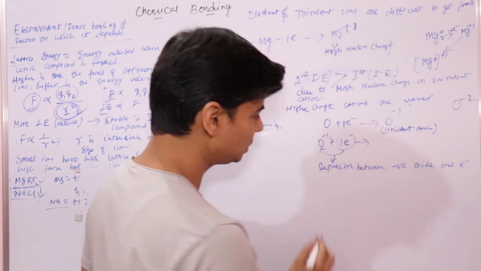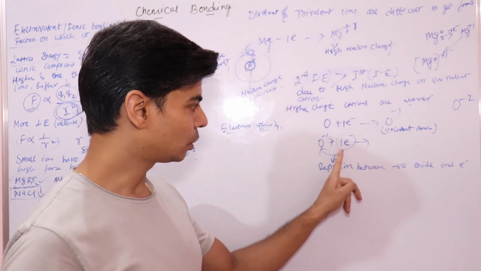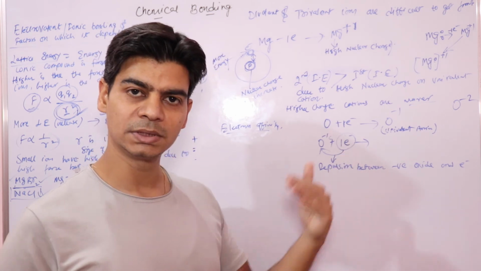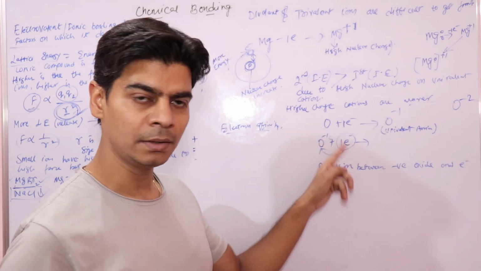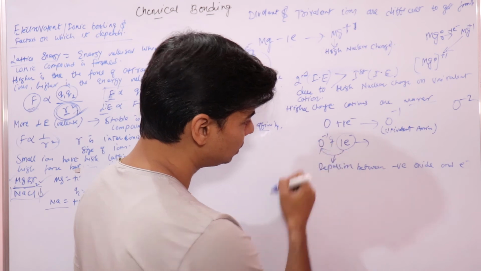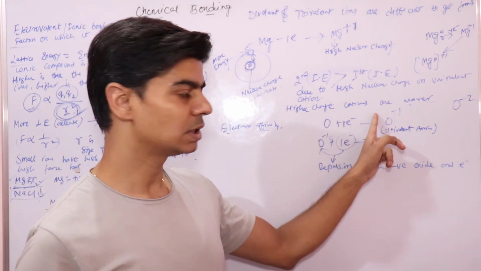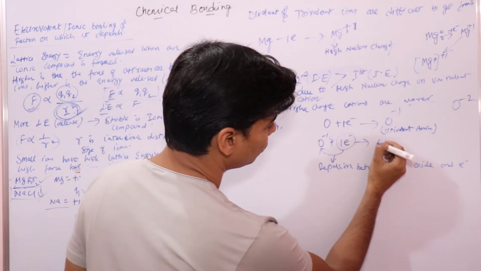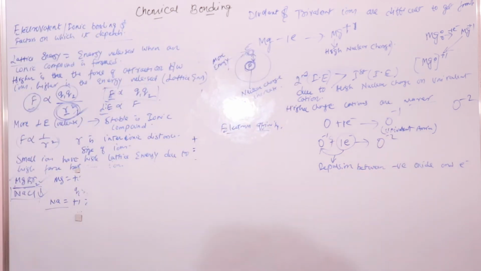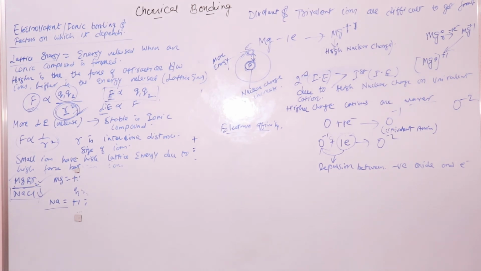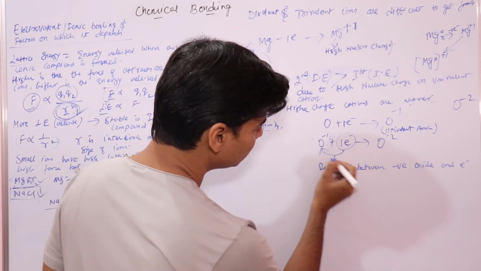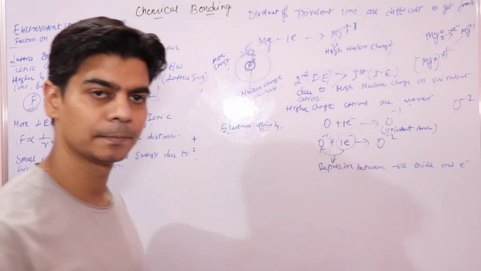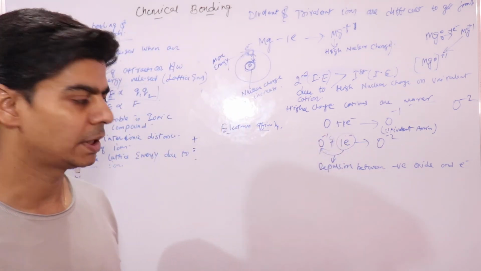Since you need to provide energy in order to add a second electron to the negative ion, that is why these highly charged anions are also rarer. To form O2 minus, you need to provide energy to this univalent oxide ion.